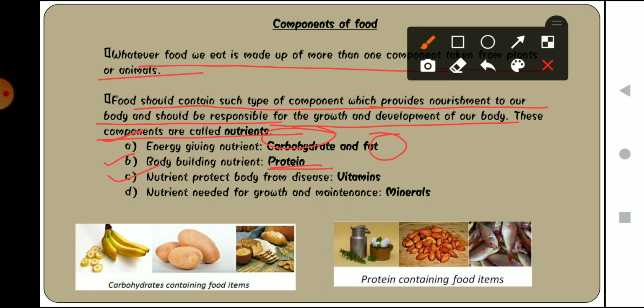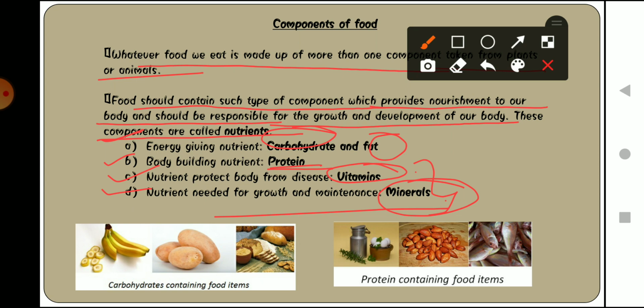The nutrients that protect our body from diseases are known as vitamins, and the nutrient needed for the growth and maintenance of our body is known as minerals. These two combined we can also consider as the protective food items. These come under protective nutrition. The vitamins and minerals, both combined, we can call protective nutrients.